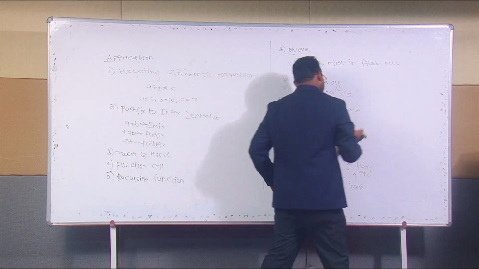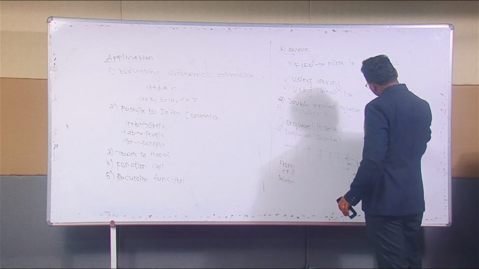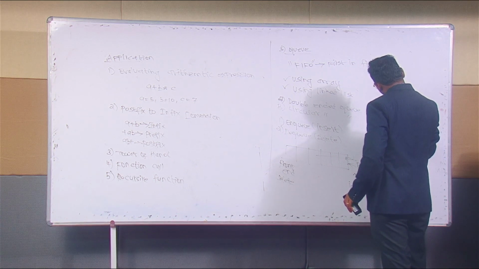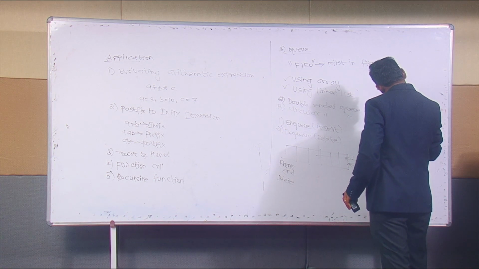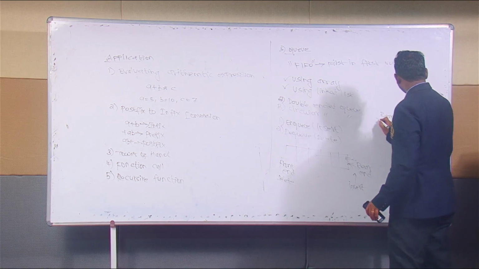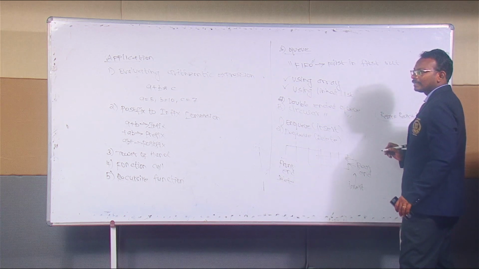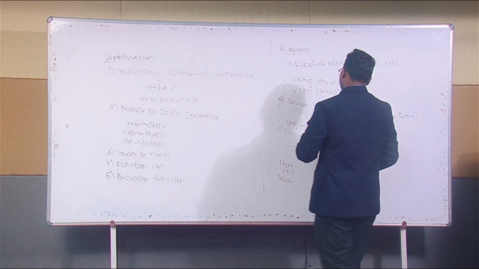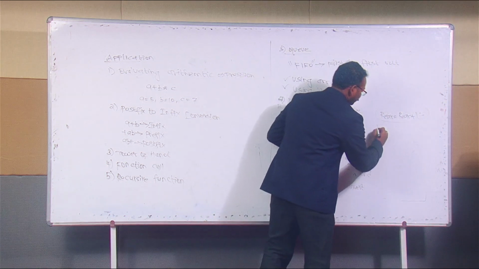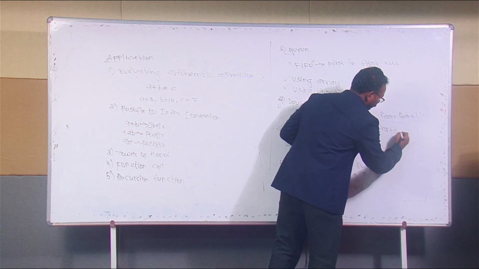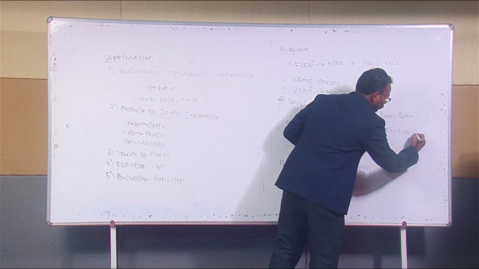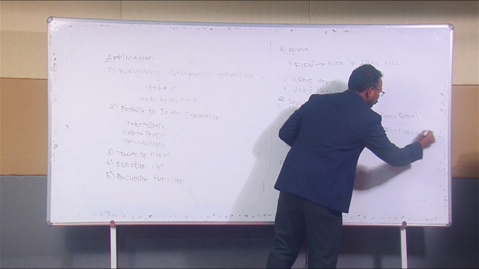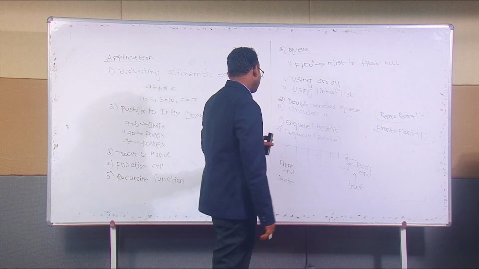The inserting operation is enqueue. In this we use the code rear equal to rear plus 1. This is the main code used for inserting the data. Dequeue takes place at the front end, so front equal to front plus 1. This is the main code used for deleting the data.